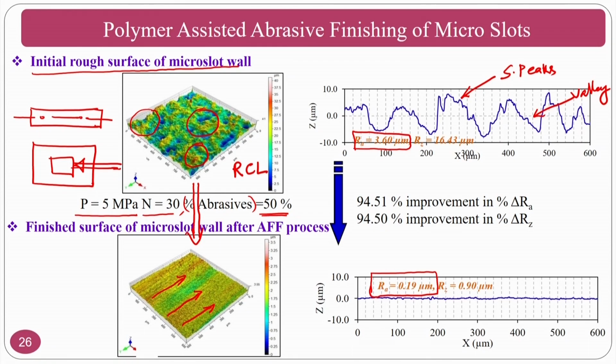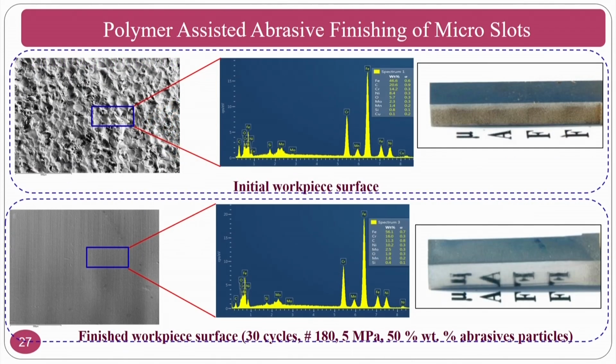So at the same time, in this recast layer, as I said, cracks will form because of the carbide formation and other things. Because of this, the material will go off by the action of brittle fracture. But here, if it is finished, that will be good. At the same time, you can also confirm this by using elemental analysis, that is energy dispersive spectroscopy, EDS. You can see here the EDM surface consists of mostly carbides and iron, and other things, because of which you can see the surface finish is also not good.